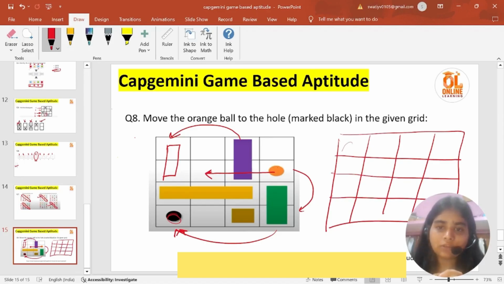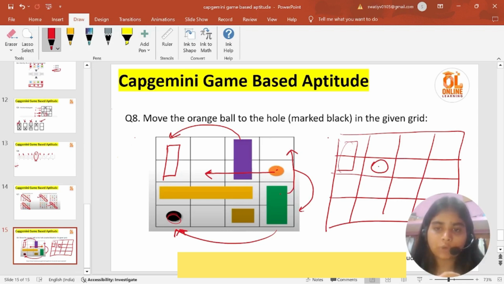Yes, we are having that blue box at this place now. And now bring this ball to this place. So you will bring your ball over here. Now just bring this green box to this place. See, this is your first step, step number 1.